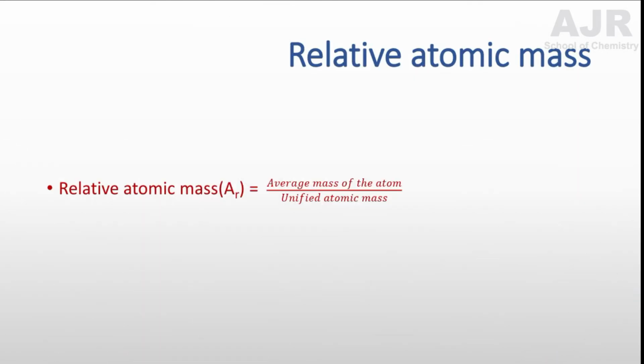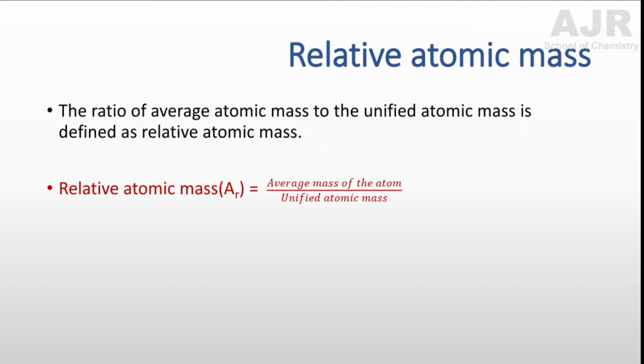Next we are going to learn relative atomic mass. Relative atomic mass is defined as the ratio of the average atomic mass of the atom to the unified atomic mass unit. Relative atomic mass, A_R, is equal to the average atomic mass of the atom divided by the unified atomic mass unit.